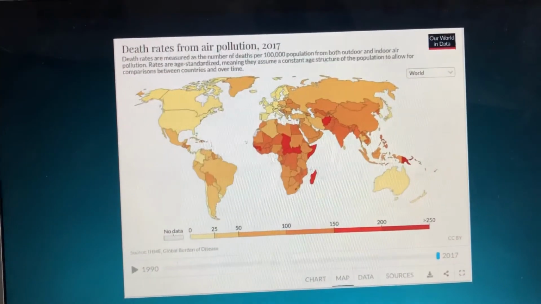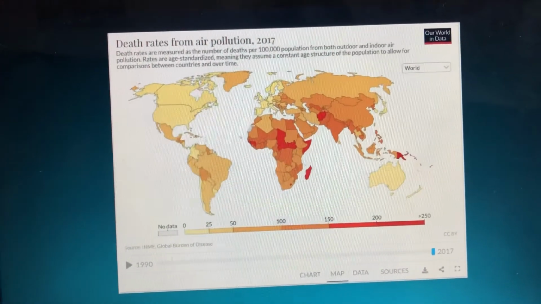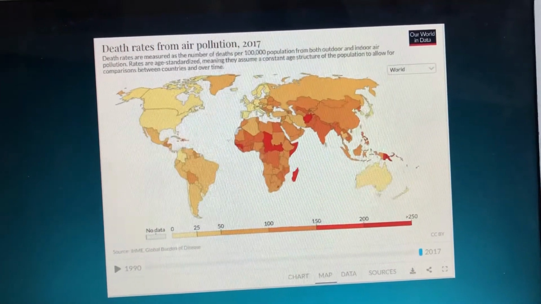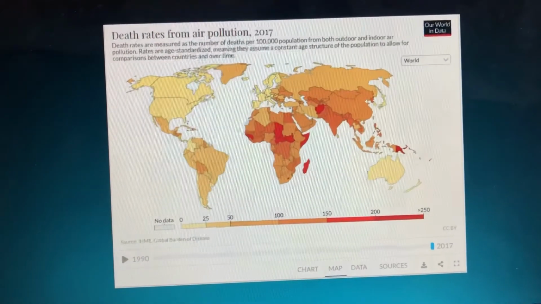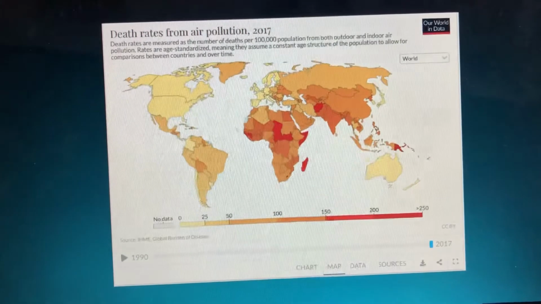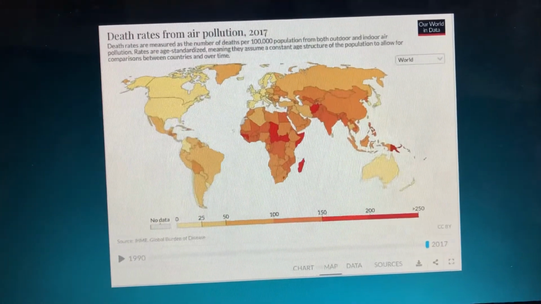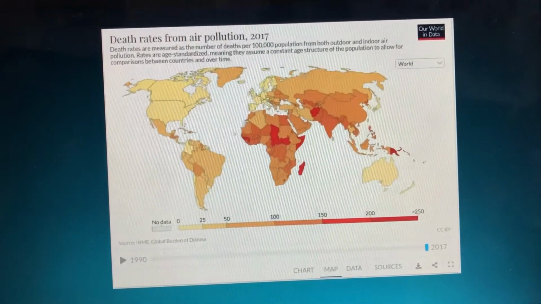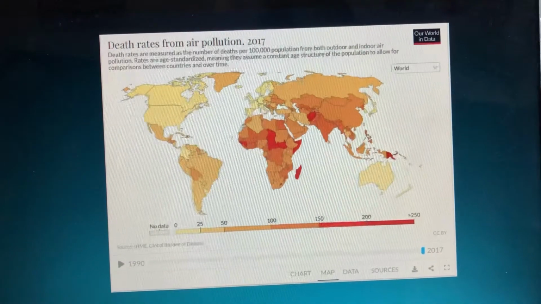Who is most affected by air pollution? Death rates from air pollution are highest in low to middle income countries. Air pollution is a health and environmental issue across all countries of the world, but with large differences in severity. We see that the death rates tend to be highest across sub-Saharan Africa and South Asia. This highlights the large differences globally.